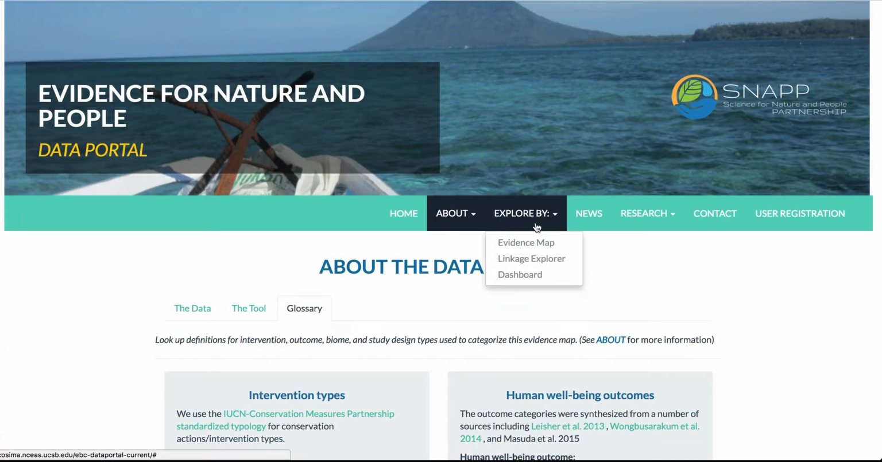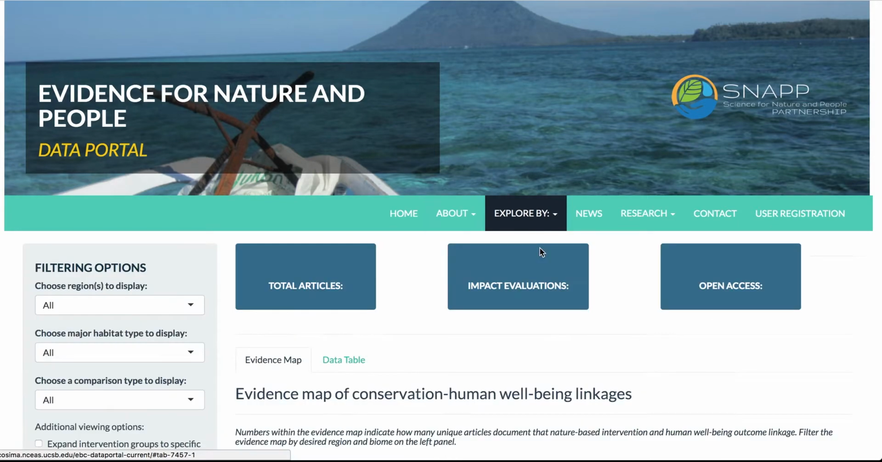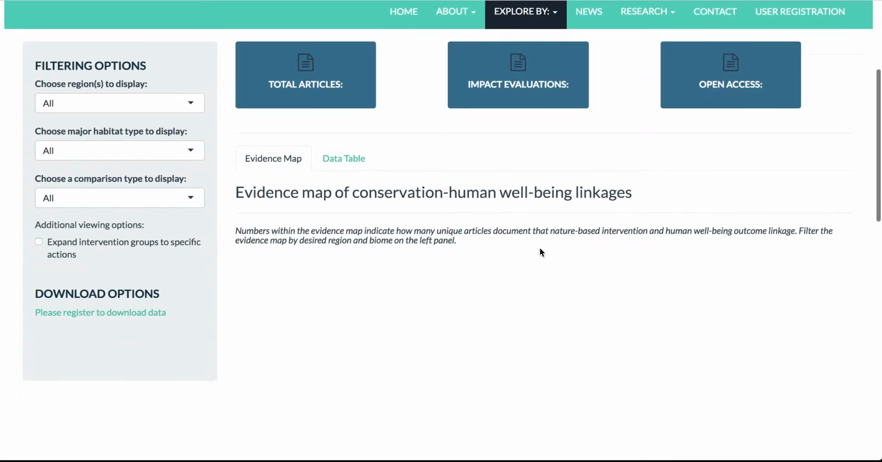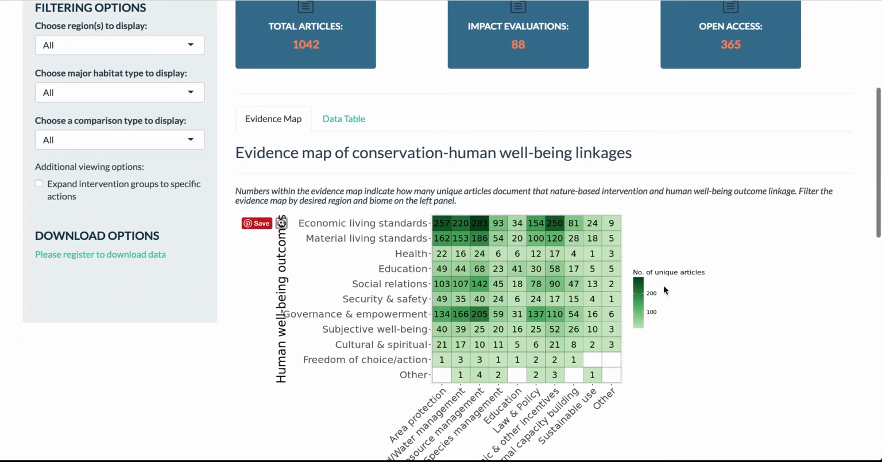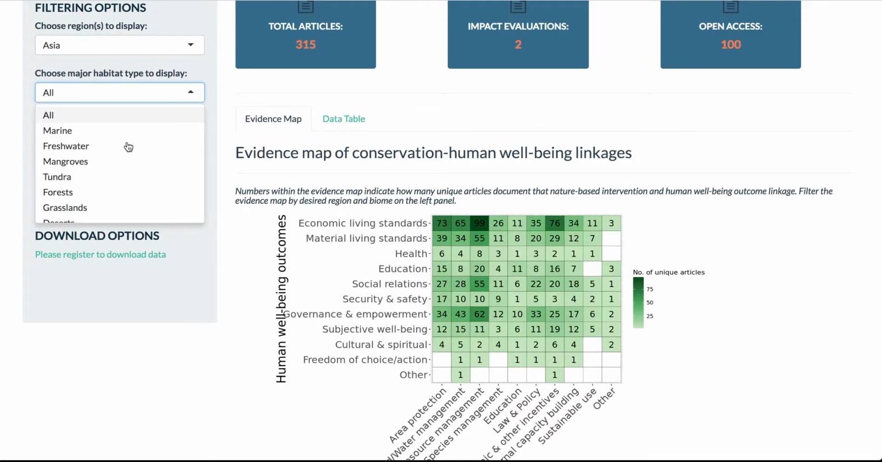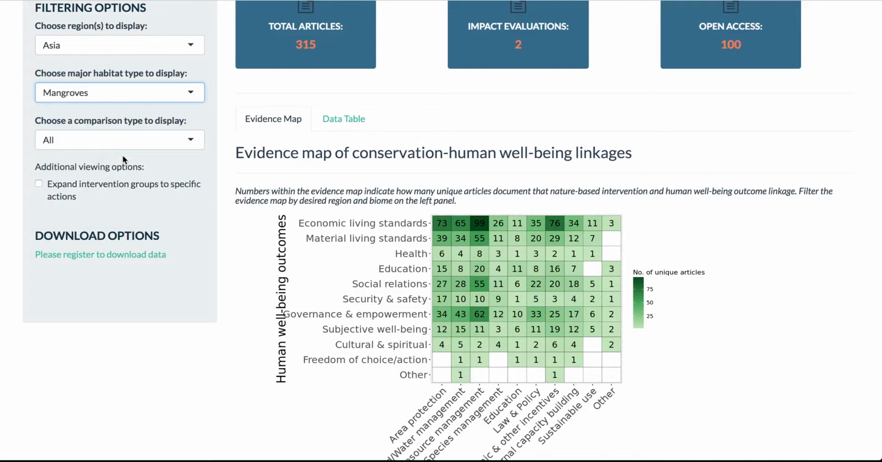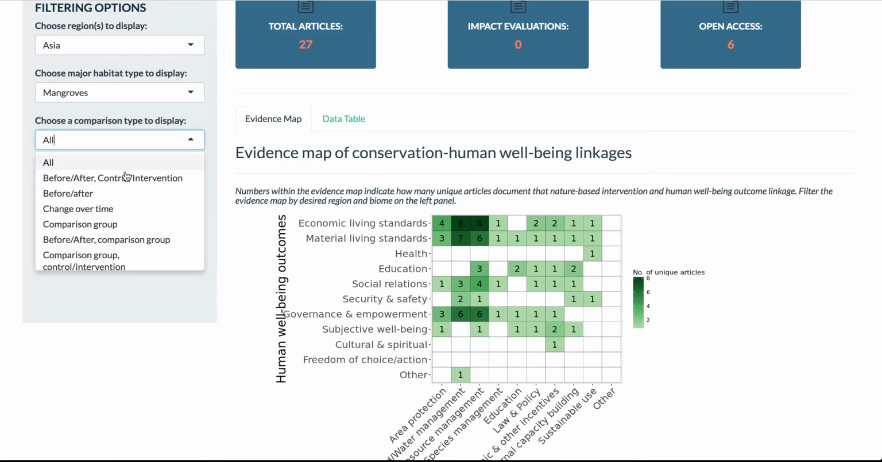To start exploring the data, you can navigate to the Explore By tab. And here there are three options: explore by the evidence map, the linkage explorer, and the dashboard. In the evidence map, you will find an interactive graphic that allows you to filter the map of interventions and outcomes by regions, major habitat types, and comparison types. As you change these filters, the map will update to reflect the distribution of evidence according to your filters.